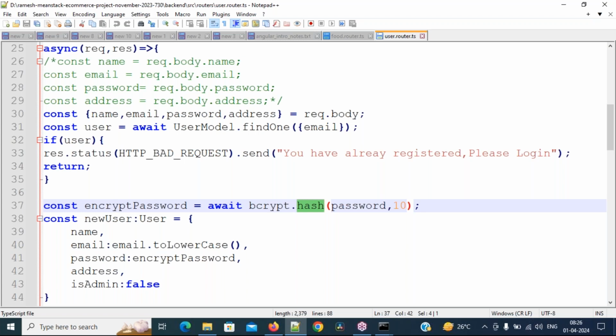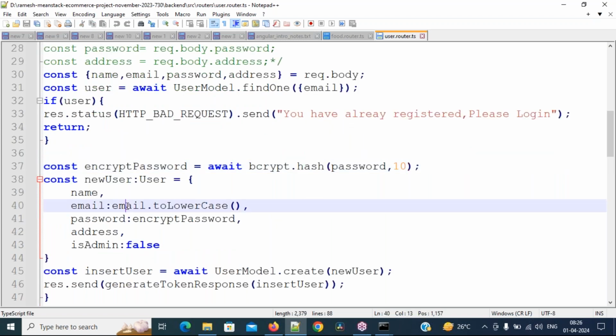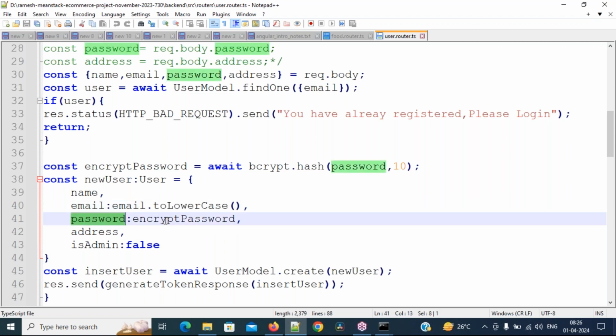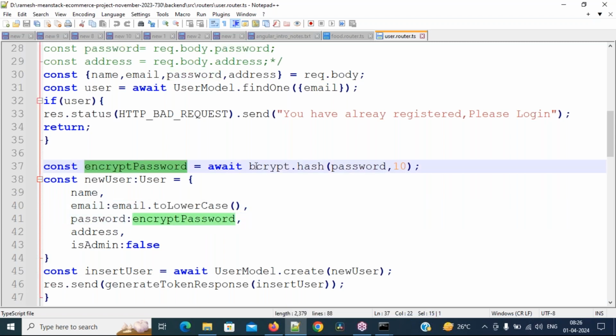That means directly I'm not inserting the password. For example, I have entered 123456 as my password, but here a hash is coming. Okay, that means I'm encrypting the password. I'm not storing the password directly. Before inserting into the database, I am converting all the letters of the email into lowercase only. And see it, in the place of password, I'm inserting the encrypted password. For that purpose we need to use bcrypt.